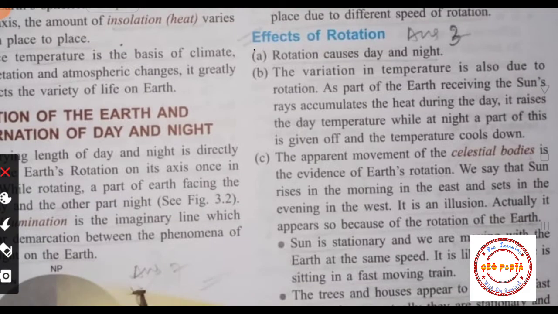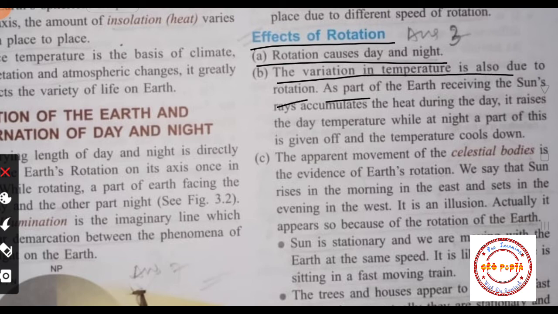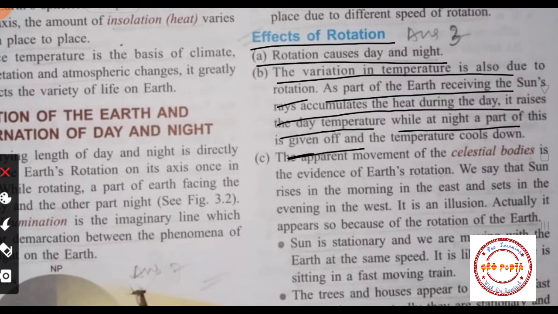Okay, so now students, let us study effects of the rotation. First, rotation causes day and night. You know that rotation causes day and night. It means day and night is due to the rotation. Okay, second, the variation in the temperature is also due to the rotation, as the part of earth receiving the sunlight rays accumulates heat during the day and it raises the day temperature, while at night it is given off and temperature cools down. So students, rotation also affects the temperature of the earth, right?